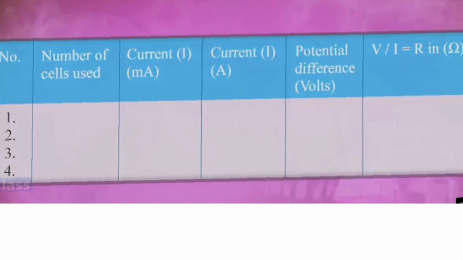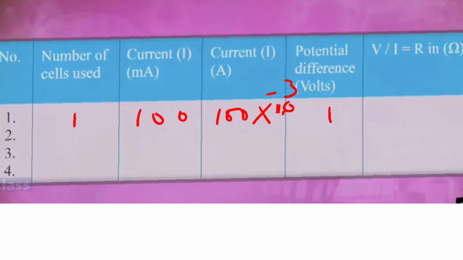So let us have the example. See the way I am writing. If you are using only one cell, the current measured is 100 milliampere, so it is 100 multiplied by 10 raised to minus 3. The potential difference across it is say 10 volts.